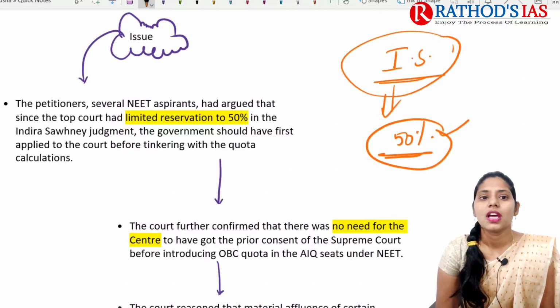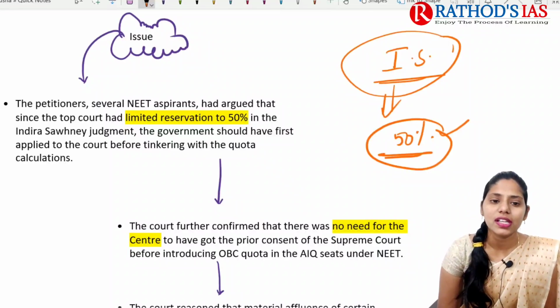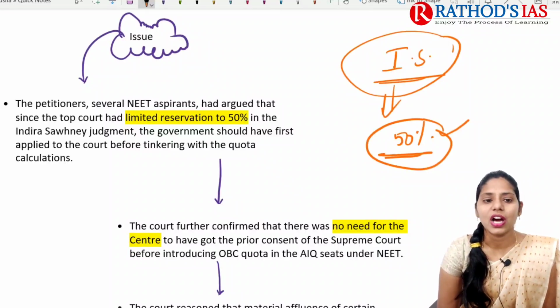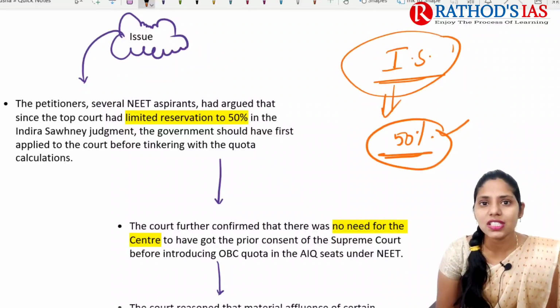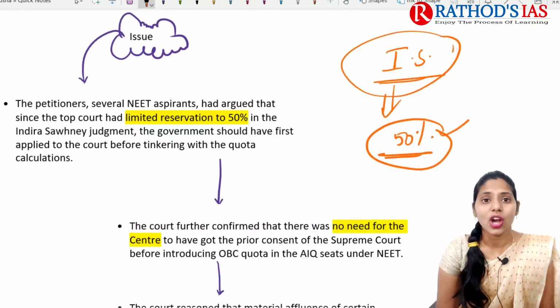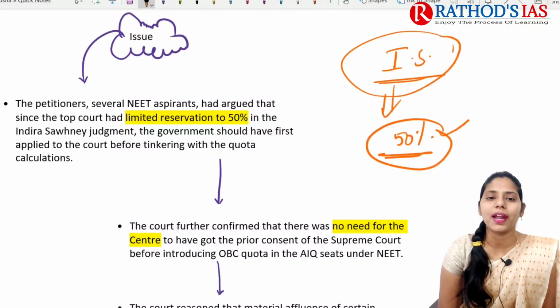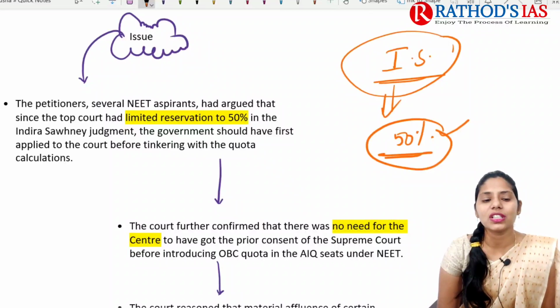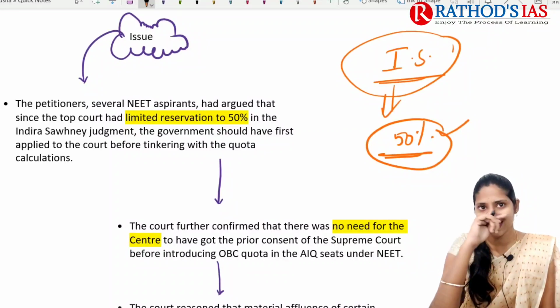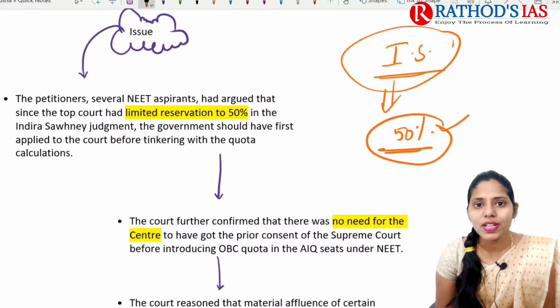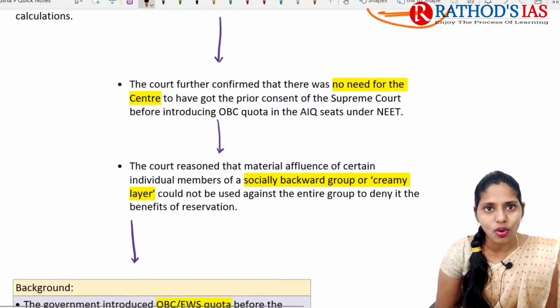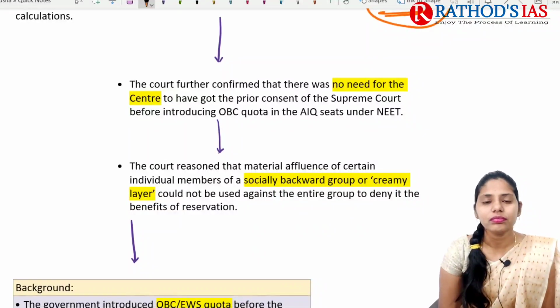Because of this, petitioners and several NEET aspirants argued that the Supreme Court had limited reservation to 50% in the Indra Sawhney judgment, and that the government should have first applied to the court before tinkering with the quota calculation. So many petitioners and NEET aspirants say that before calculating this quota, the government came up with this increase in a reservation category.